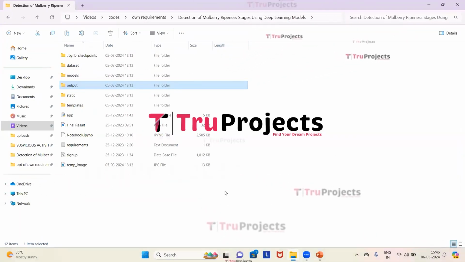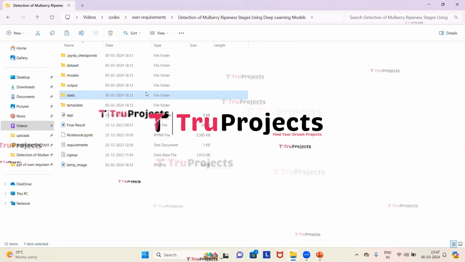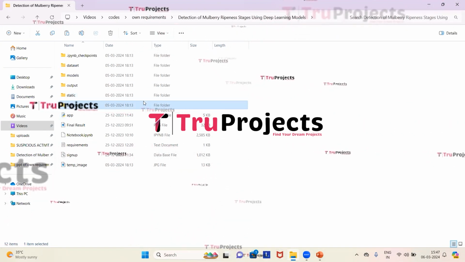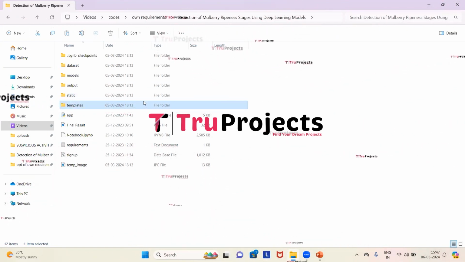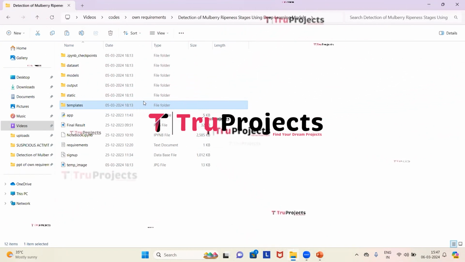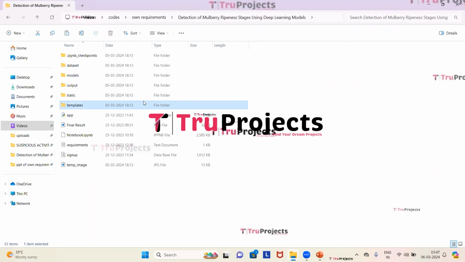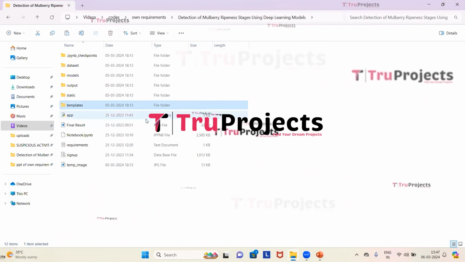This is the code folder of the project. This is the static folder. This folder consists of files related to CSS, JavaScript, and Bootstrap. This is the templates folder. This folder contains all the HTML pages used in the project. It typically includes files like index.html, about.html, etc., which represent different pages of the website.